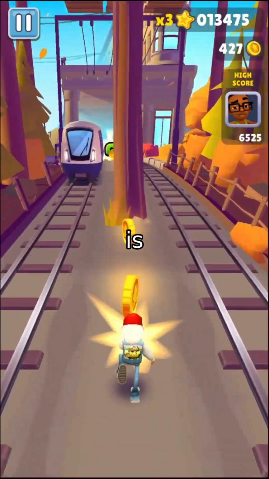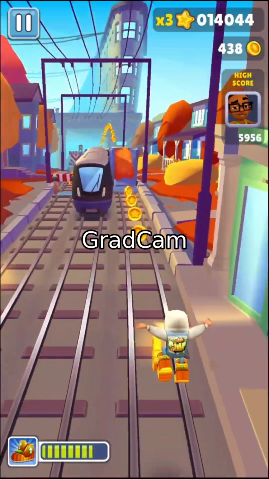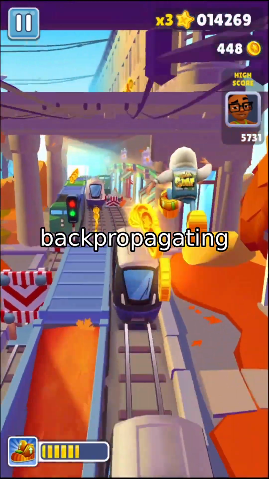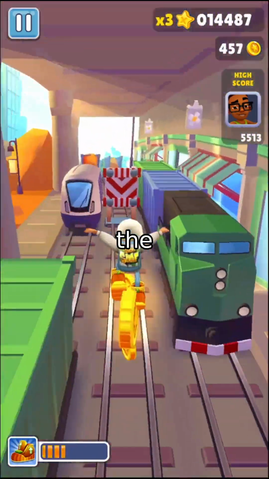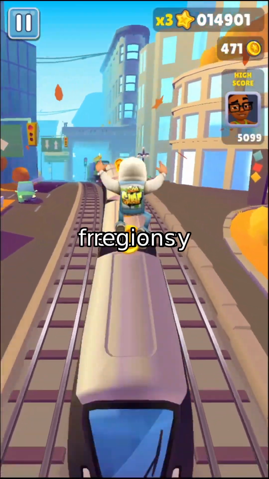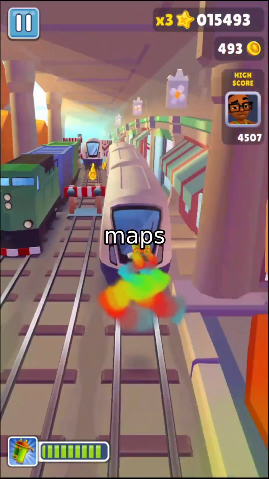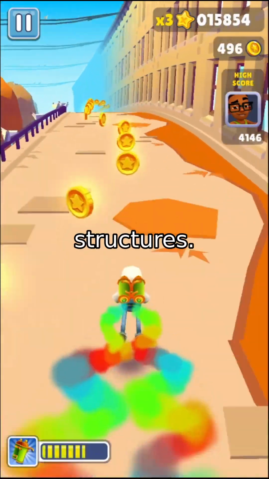To understand what the model is actually doing, the researchers use Grad-CAM on the log-Mel spectrograms. Grad-CAM computes spatial importance weights by backpropagating gradients from the final class score into the activation maps of a deeper layer. When visualized, it shows exactly which time-frequency regions drive the decision. For correctly classified AI clips, the activation maps highlight localized harmonic bands and transient structures.